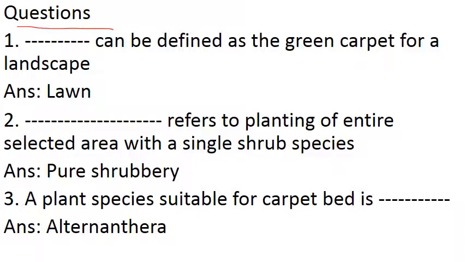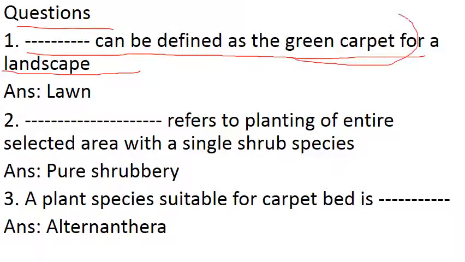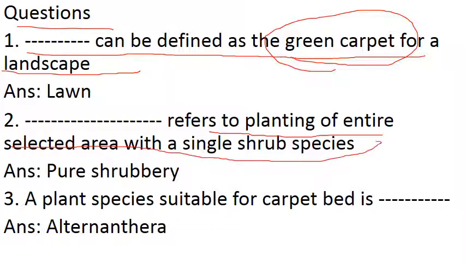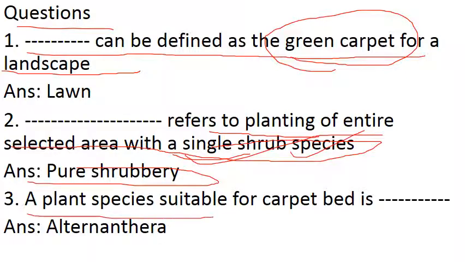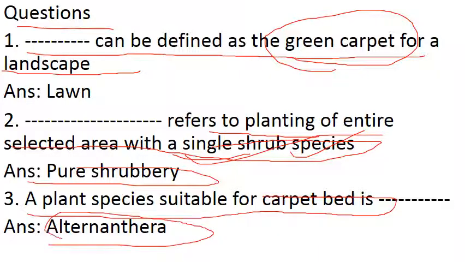If you understand my lecture completely, then you will be able to answer these questions. These questions are very simple. Dash can be defined as the green carpet for a landscape. Obviously it is lawn, because green carpet. Dash refers to planting of an entire selected area with a single shrub species. Single shrub means pure shrubbery. If it is different shrub species, then mixed. A plant species suitable for carpet bed. There are many species, but Alternanthera is useful because it is drought tolerant.